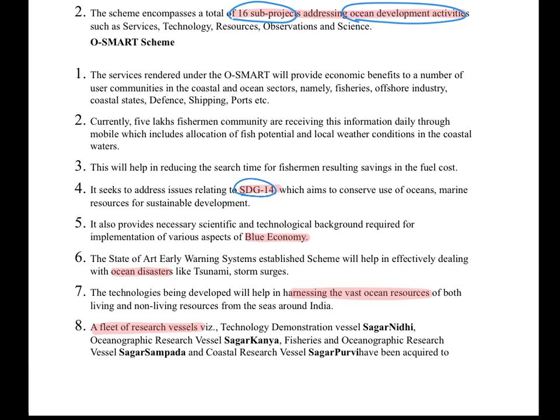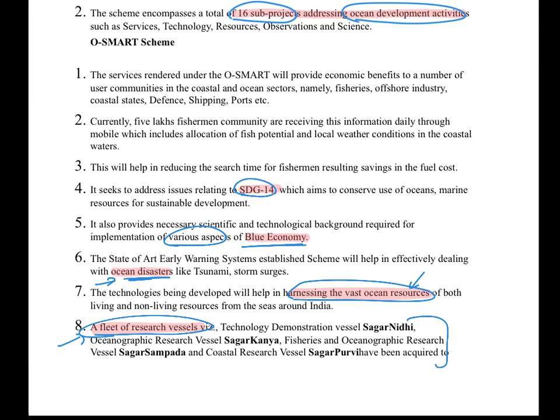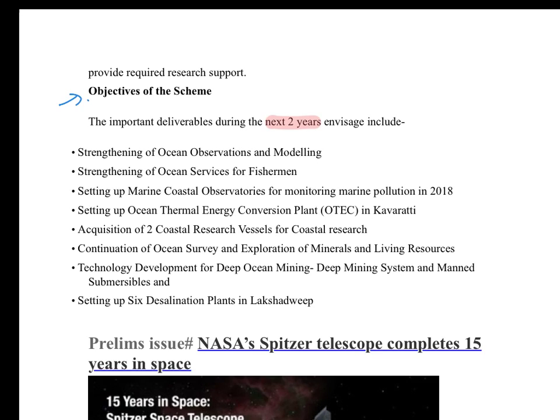It is also going to benefit various aspects of the blue economy. Ocean disaster management will be strengthened, harnessing the vast ocean resources. This can be done. A fleet of research vessels will be used. Please go through the names, you must remember them, can be asked in prelims. And finally, we have the objectives of the scheme, and these are to be achieved in the next 2 years. You must know all these objectives, can be asked in prelims.